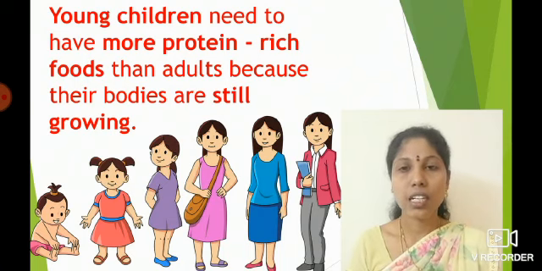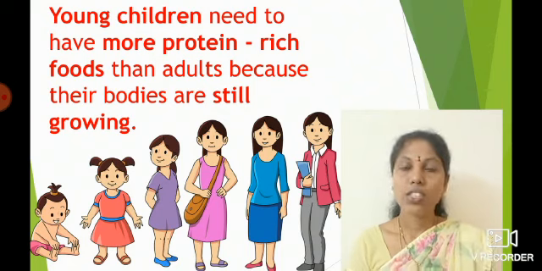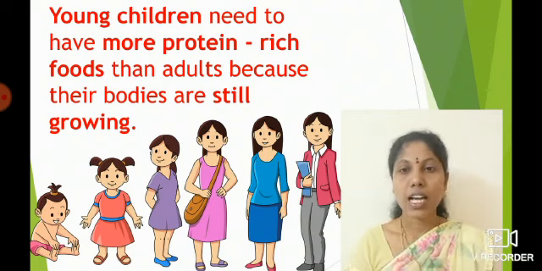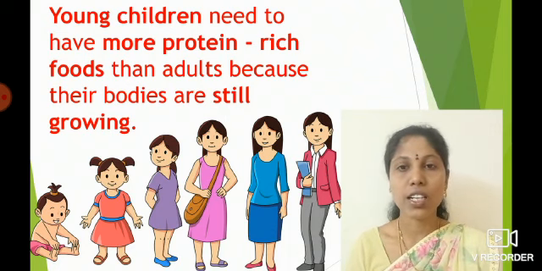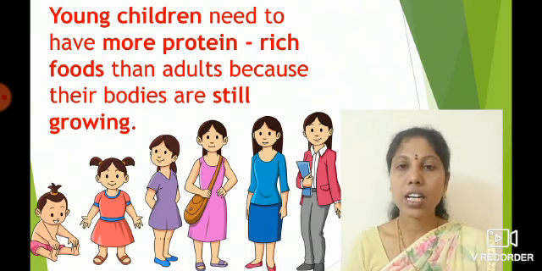So, did you understand the concept, children? What are carbohydrates? Carbohydrates are called energy-giving foods. Right, children? So, what are proteins, children? Proteins are called bodybuilding foods. I hope you all have understood the concept. If you didn't understand the concept, replay the video once or twice and watch it.